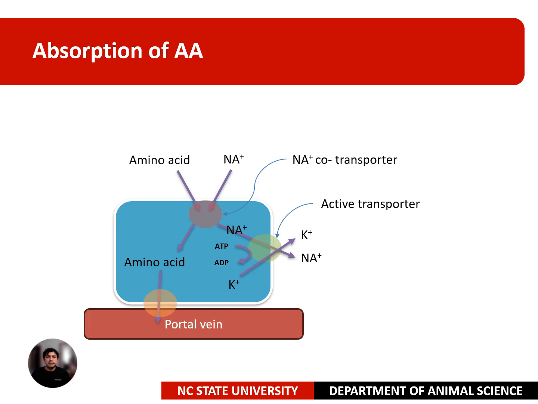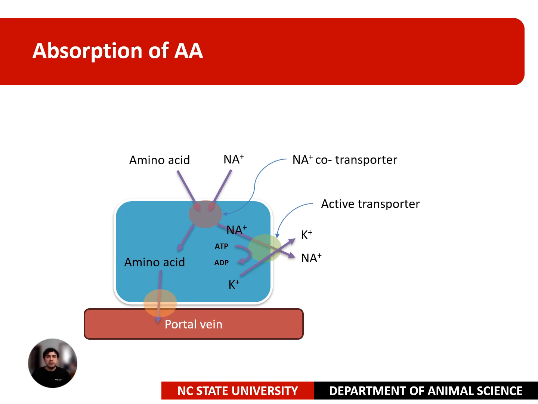In this figure, you can see some explanation of how the absorption of amino acids works. Amino acids are absorbed from the intestinal lumen by a group of transporters on the apical surface of enterocytes that couple their transport to the transport of sodium ions. There are at least 7 different carrier proteins that transport different groups of amino acids across the enterocyte plasma membrane. In this figure, we can see the co-transport of sodium from the outside of the apical membrane to the inside of the cell, driven by the low intracellular sodium concentration.